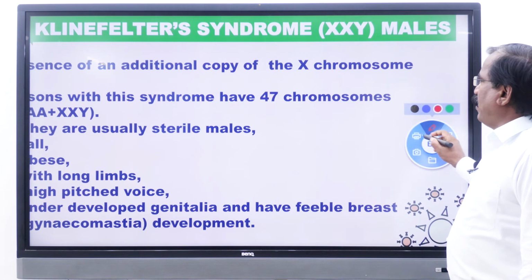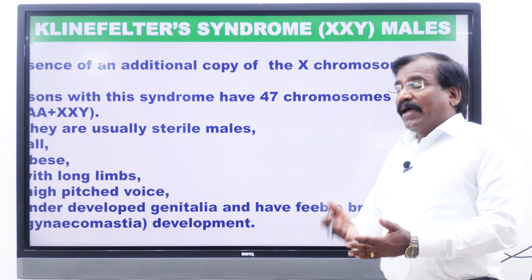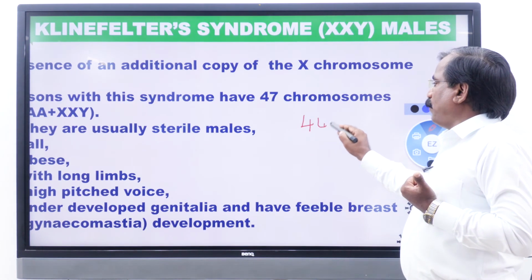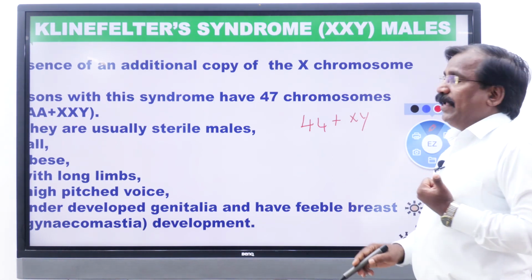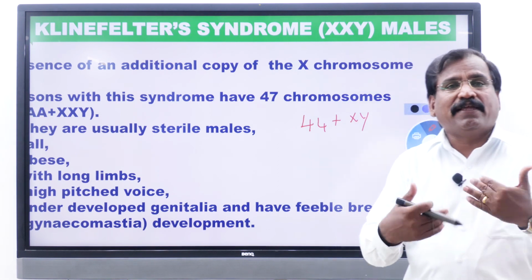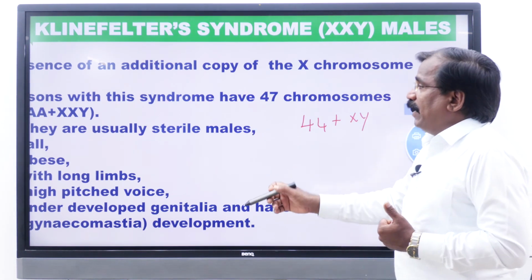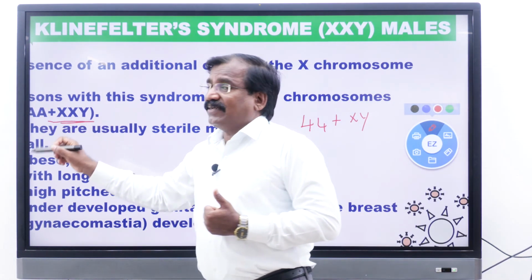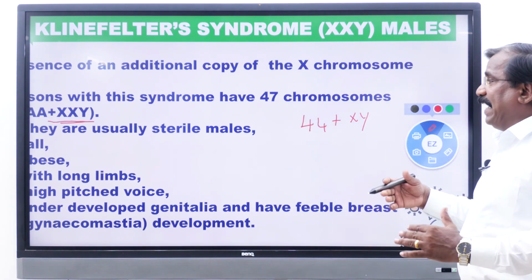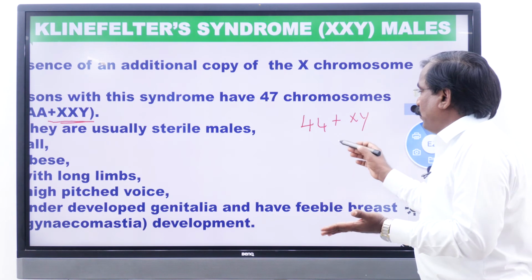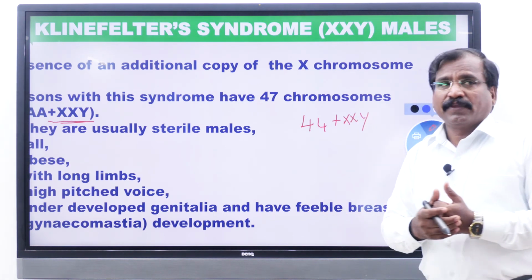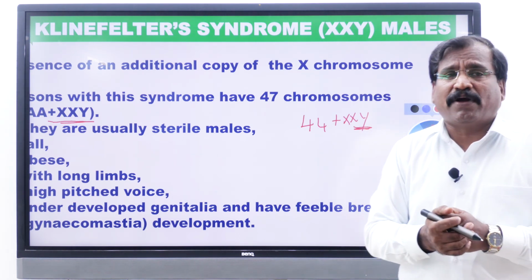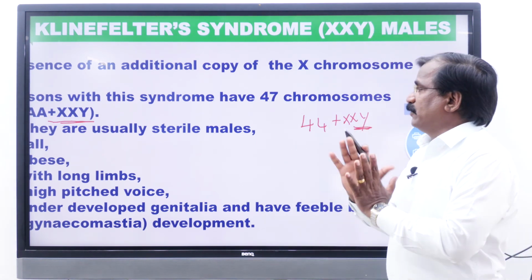After the zygote formation, usually a male has 44 plus XY. But here, additionally, it becomes 44 plus XXY, one X chromosome is added. So how will this individual with 44 plus XXY be? XY is male, so what is XXY? That is the disease, Klinefelter syndrome.